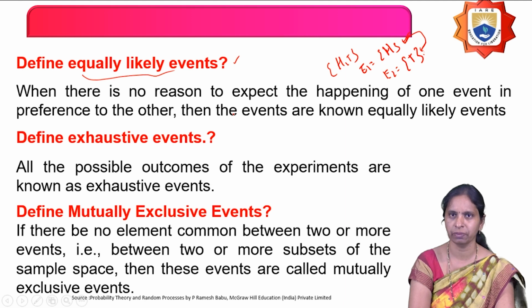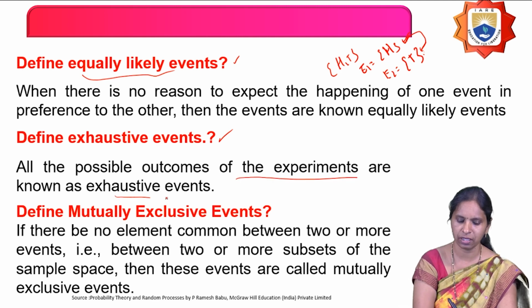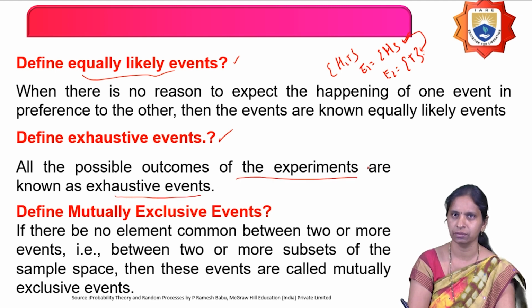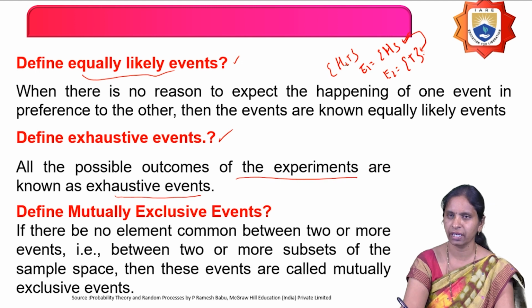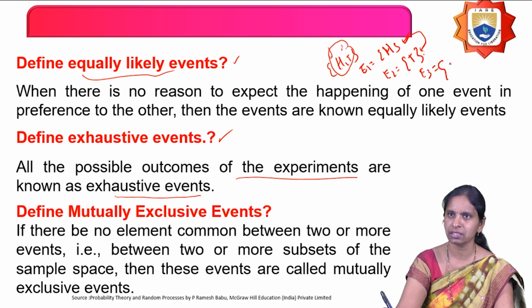And next type of definition is what? Define exhaustive events. So what are exhaustive events? Nothing but all the possible outcomes of the experiment are called as what? Exhaustive events only. So head and tail. When I toss a coin, the sample space for that is what? Head and tail. So what are the possible outcomes? Nothing but getting head or tail. So this is also called as what? Exhaustive events. For example, I am defining an event E3 as getting either head or tail.